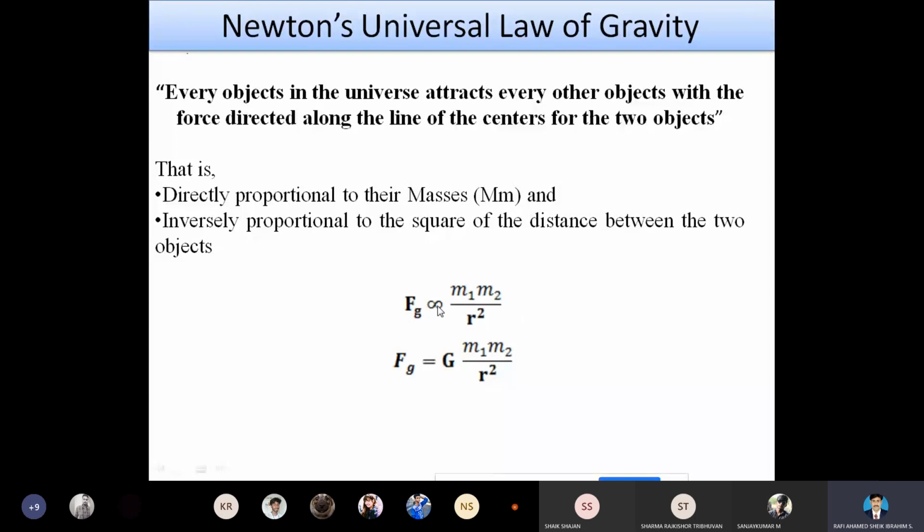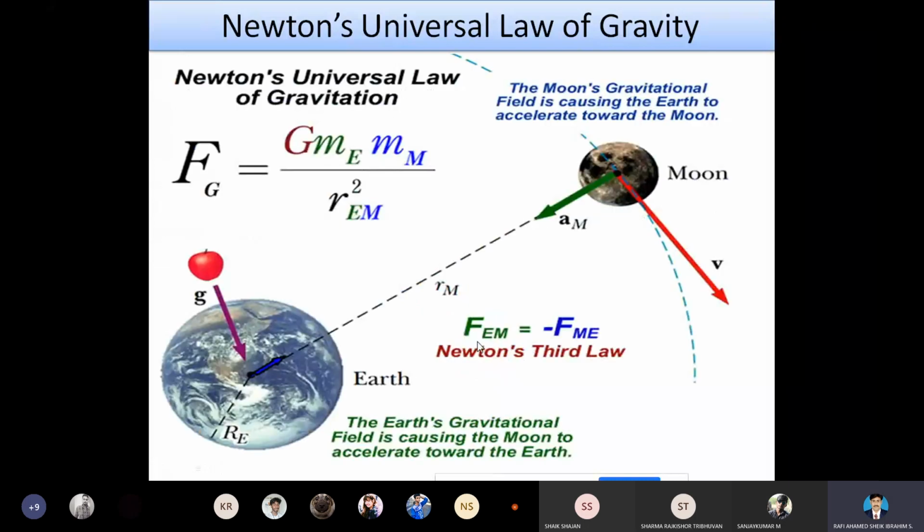Next, by removing this proportionality and introducing a constant, the gravitational constant G, the equation becomes Fg is equal to capital G into m1 m2 by r square. So this is Newton's universal law of gravity. The assumption made here is that the force is attracted between these two objects along the line joining the centers.